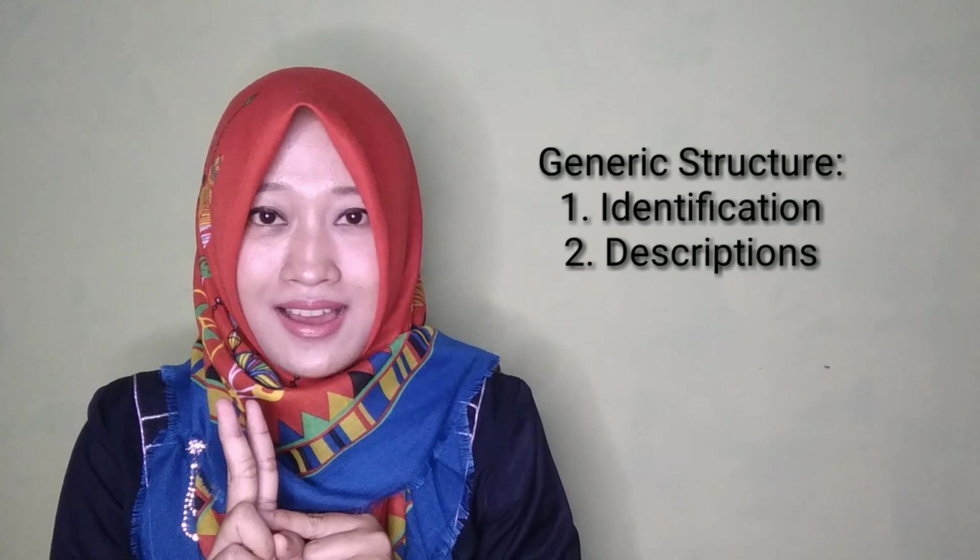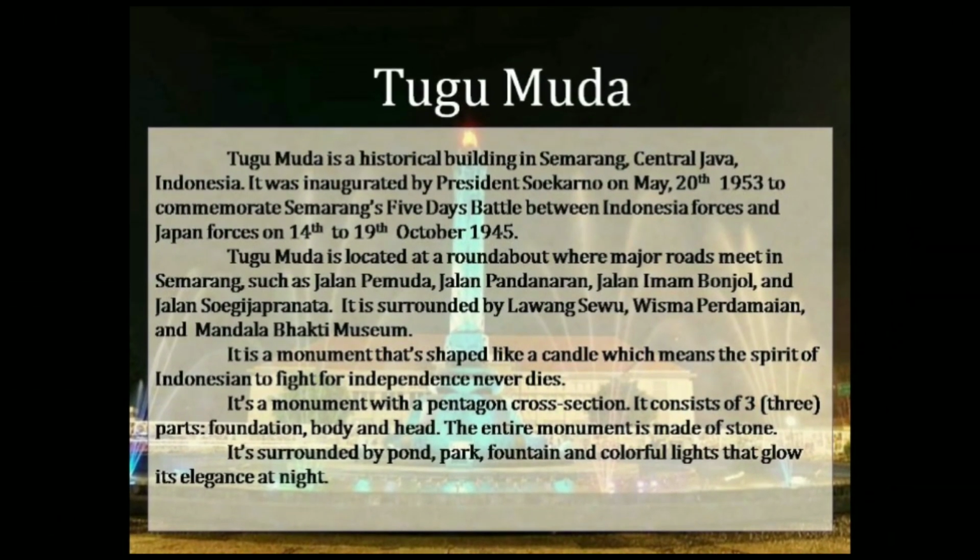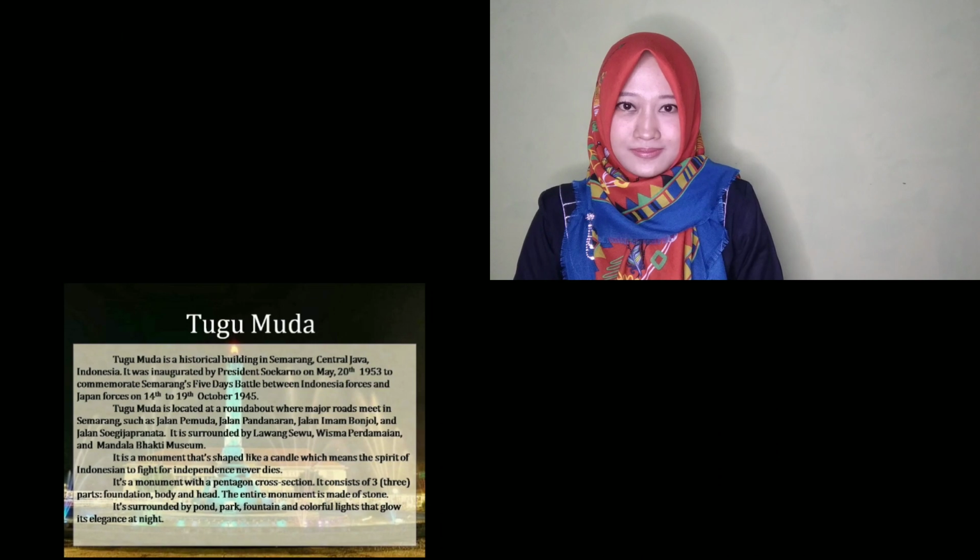If you want to create a descriptive text, you have to make sure that the text structure is the first identification and the second is description. In this text, the first paragraph is called identification, and then it is followed by some paragraphs that are called descriptions. Descriptions are usually more than one paragraph.